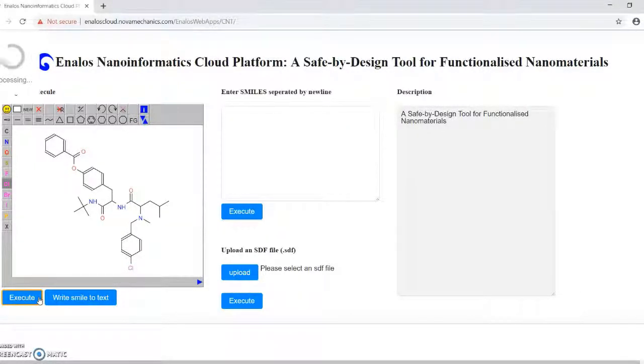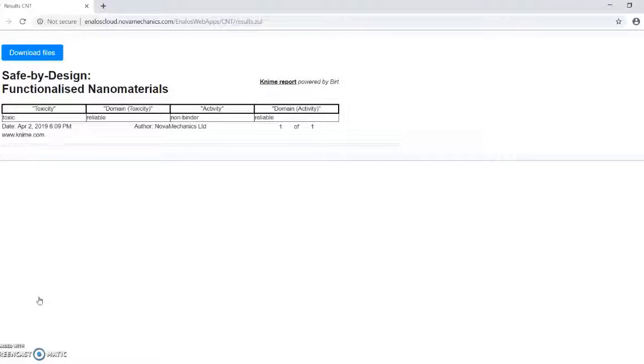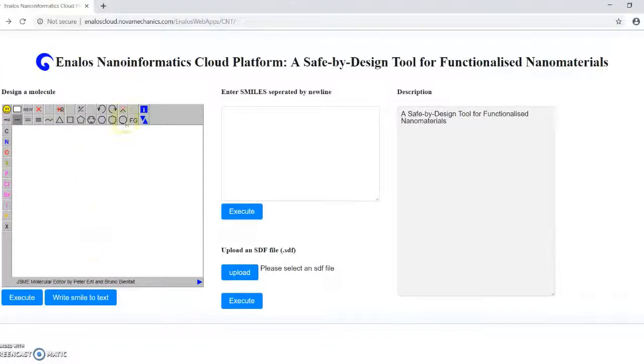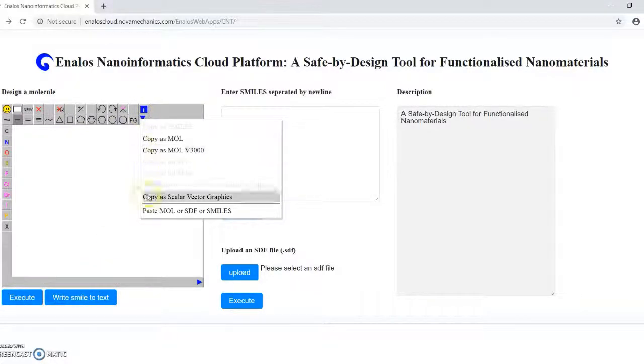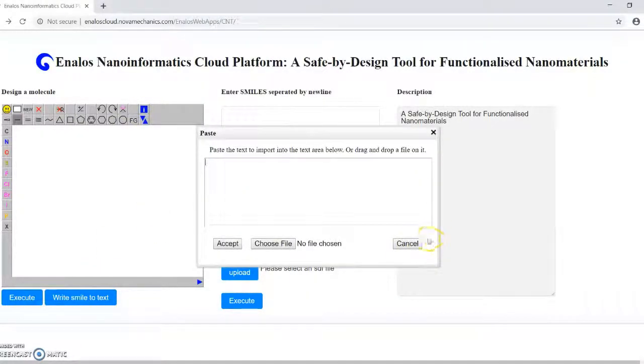The user can enter the SMILES notation of one or several structures separated by new lines. Even if the SMILES notation is not initially known, the chemical sketcher included gives the users the opportunity to draw the molecular structure and then copy the structure as SMILES by right mouse click or by using the drop-down menu.